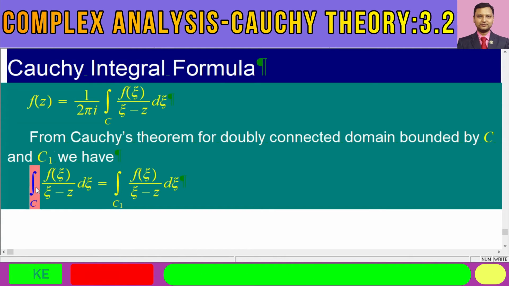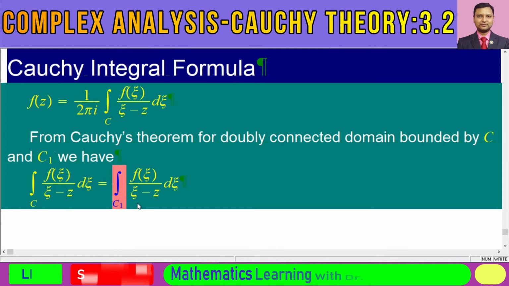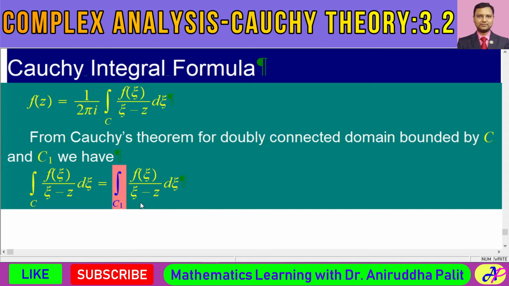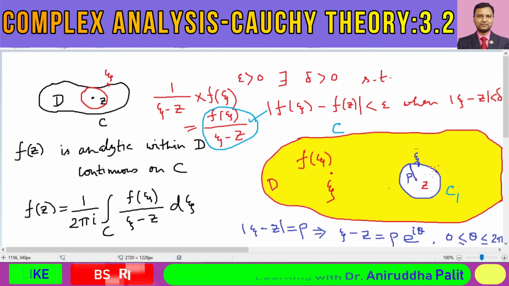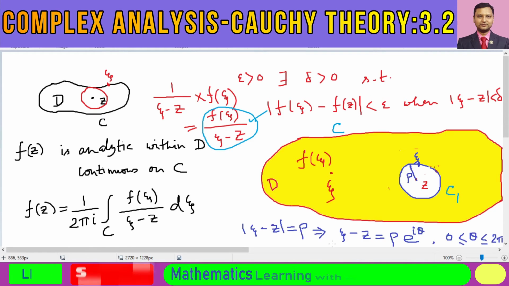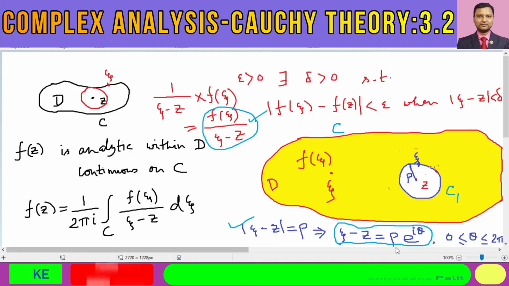Actually, this integral on the boundary is now converted into an integral over the smaller circle. What was the smaller circle? This curve is actually the smaller circle, and that is actually a circle, not any arbitrary curve. C was any arbitrary boundary, but now C1 is a smaller circle, and the equation of that smaller circle is xi minus z equal to rho into e to the power of i theta.